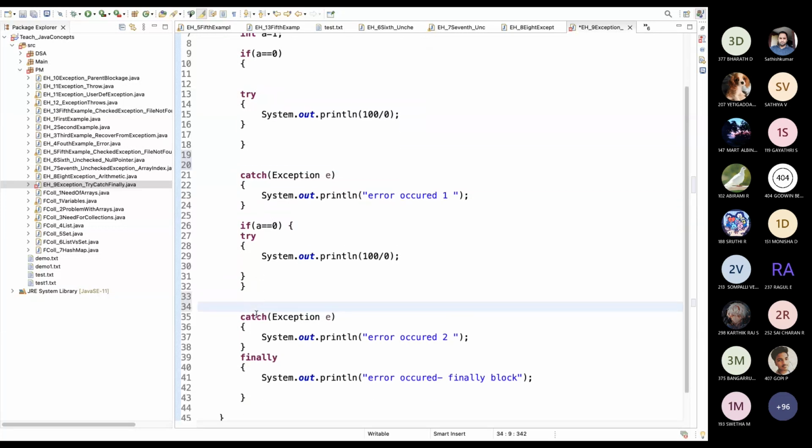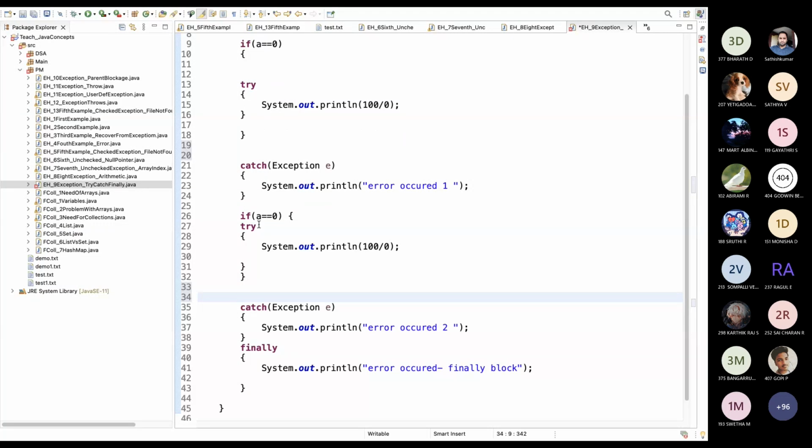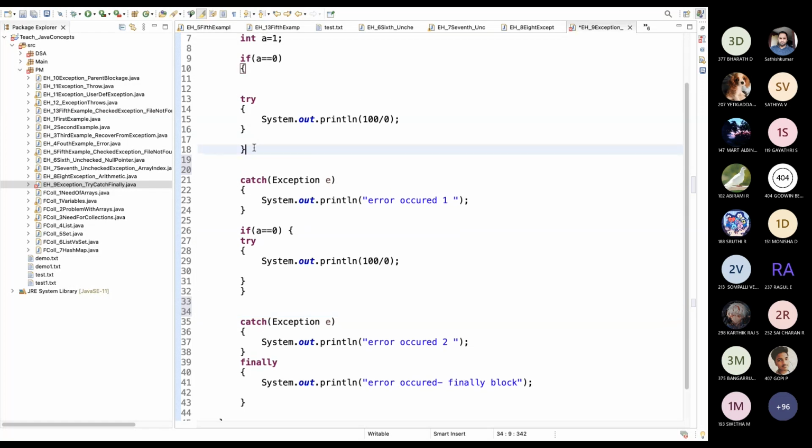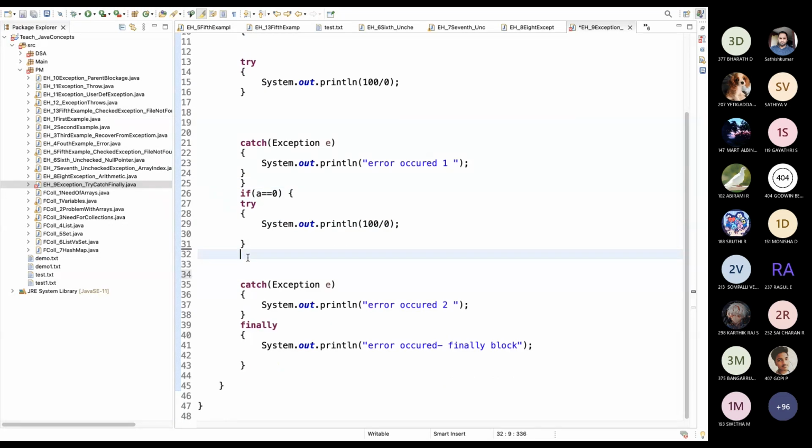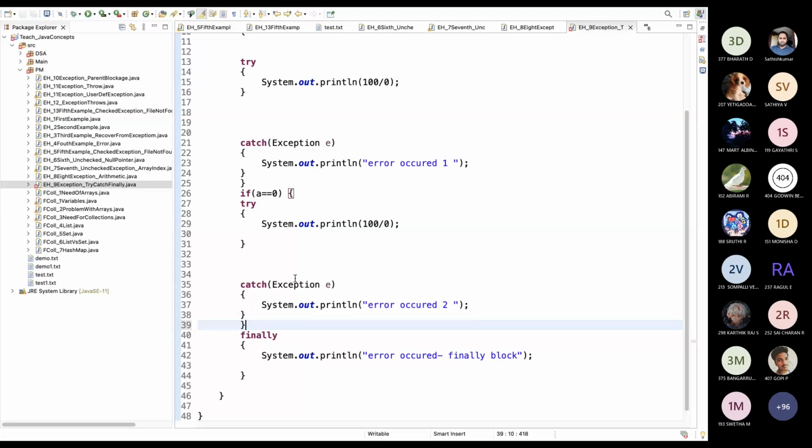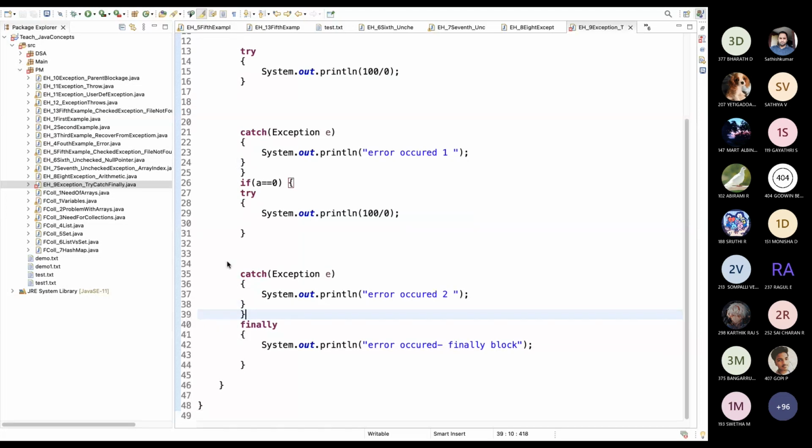This matches the catch block. Fine. Yes, sir. Okay. What's the output now?